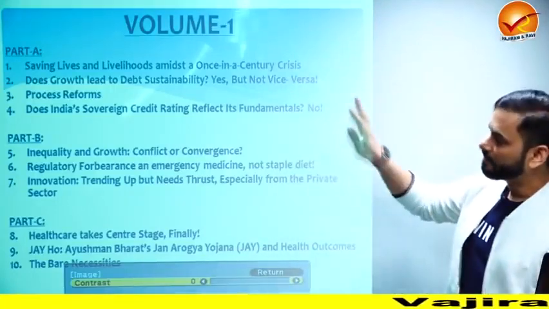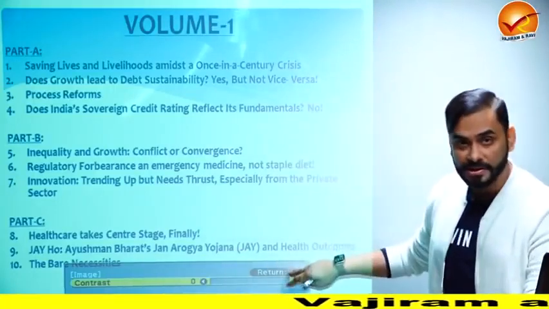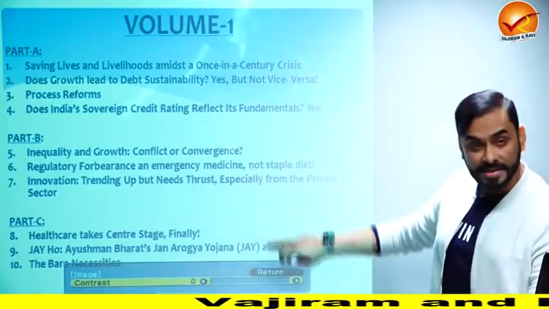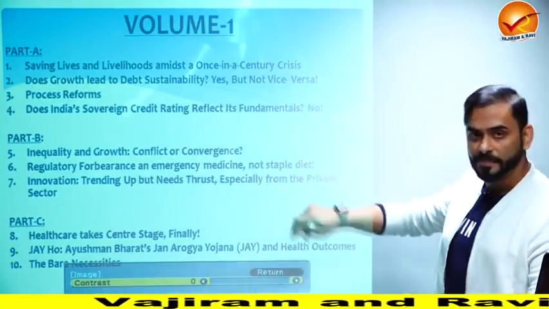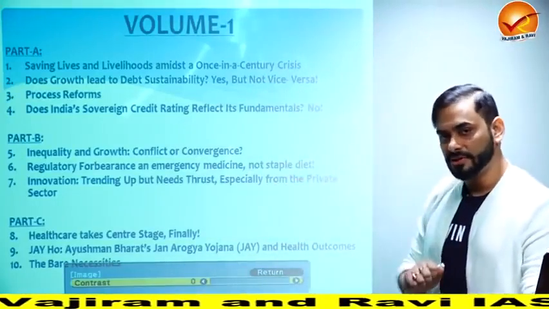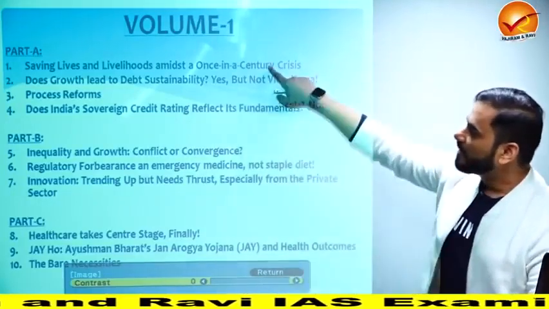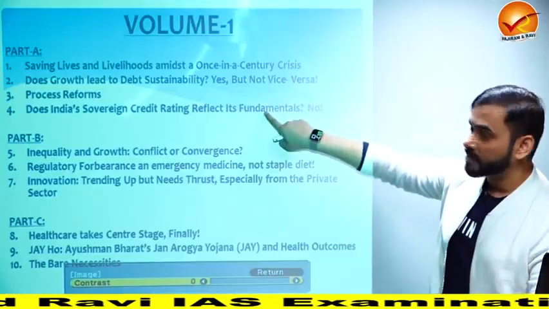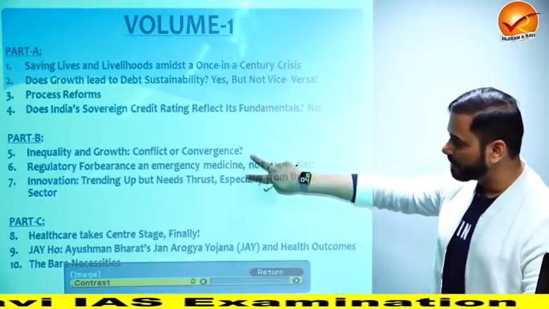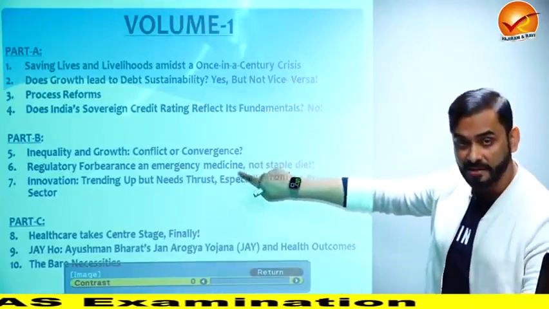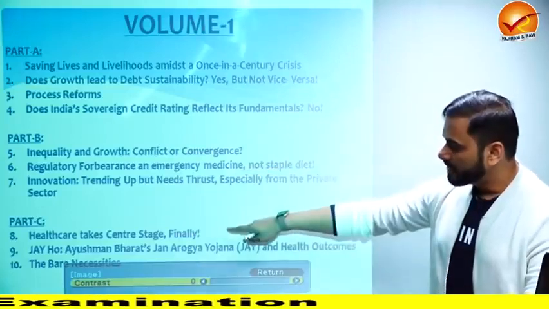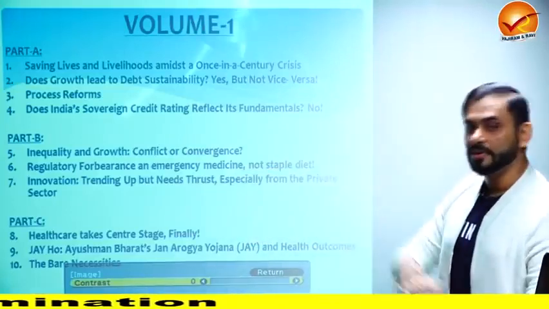So I'm dividing the economic survey into 3 parts. Part A, B and C, economic survey volume 1. I'll talk about volume 2 in the next lecture. When I start doing volume 2, I'll talk about it. So in part A, I'm going to cover these chapters. In part B, we will be covering these chapters in the sequence that I have mentioned. And in part C, we'll be doing the chapters in this particular sequence.